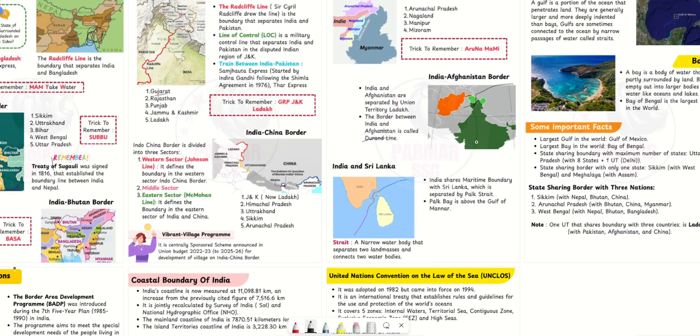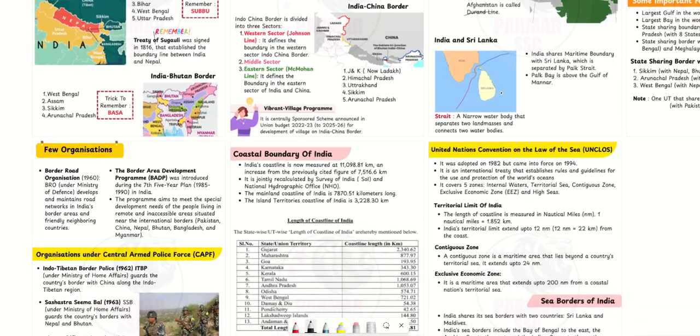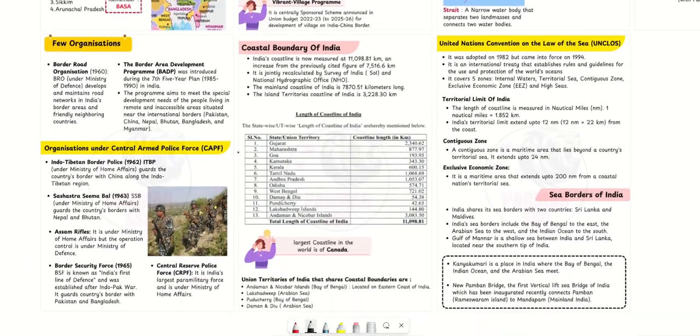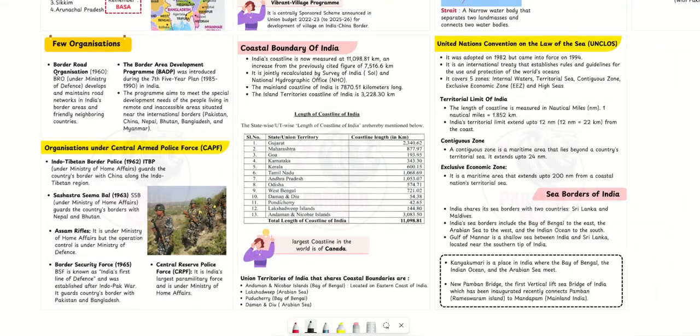Done. Now, some of the important facts. There are a few organizations. BRO, the Border Roads Organisation, 1960, under the Ministry of Defence, develops and maintains a road network in India's border areas and friendly neighboring countries.